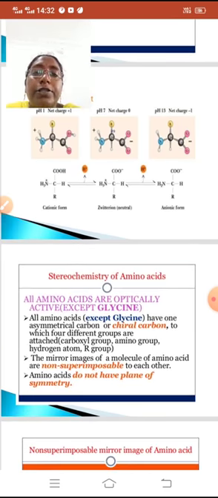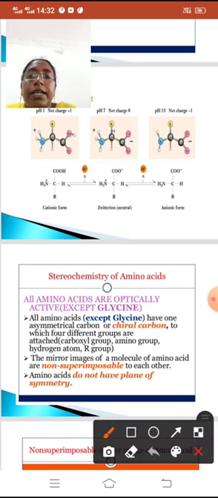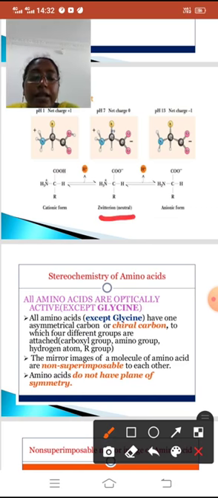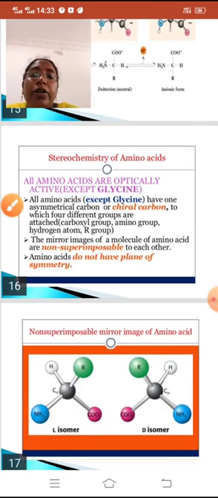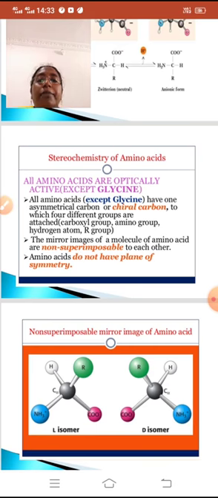Now we will see the isoelectric point. If we take the zwitterion, this is the zwitterion. We will get the zwitterion form at a neutral pH. At a low pH, means strongly acidic condition, it can form a cationic form, and at a high pH, means strongly alkaline solution, it can form an anionic form.